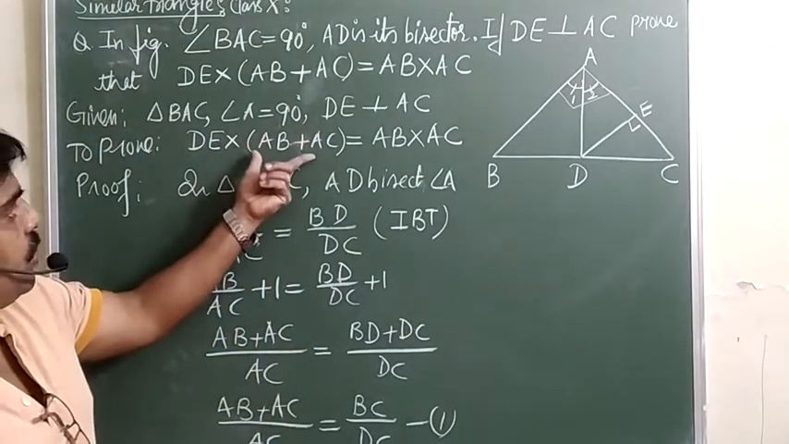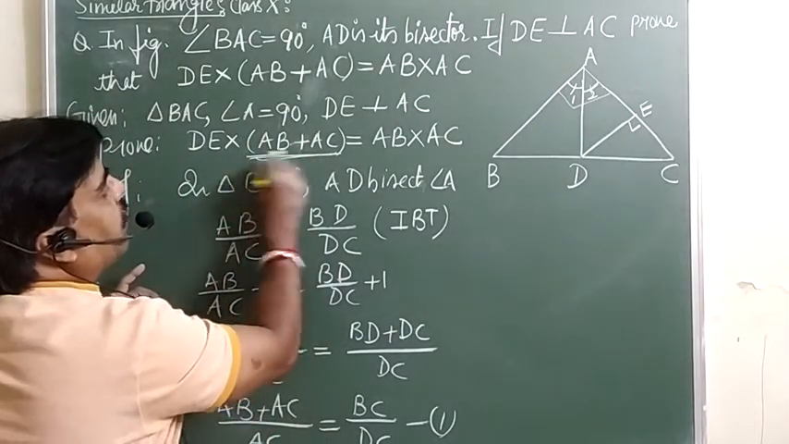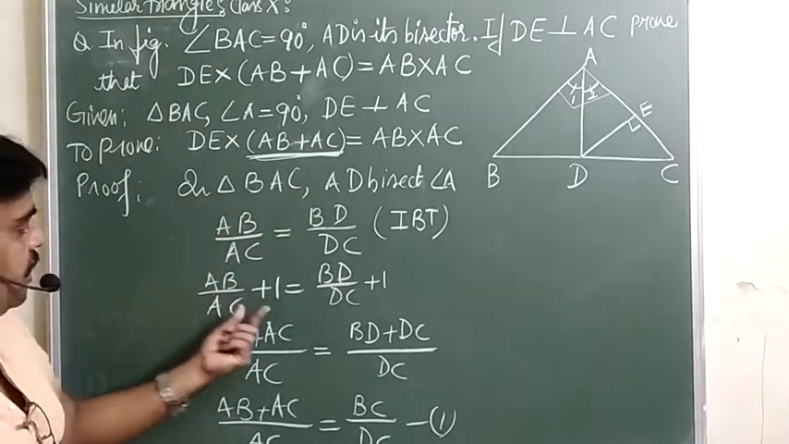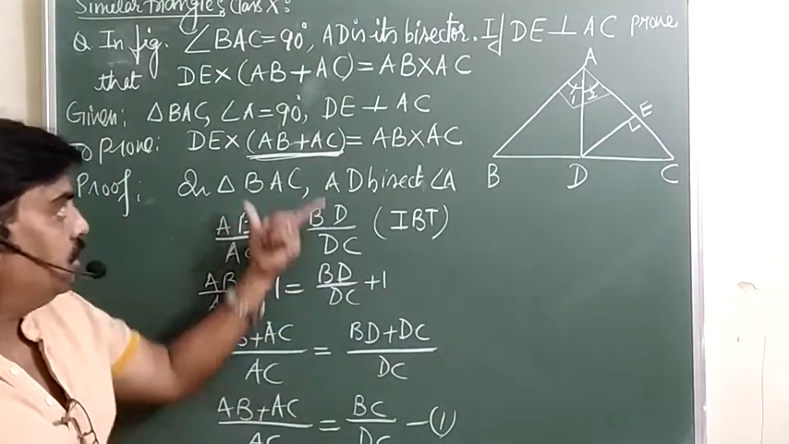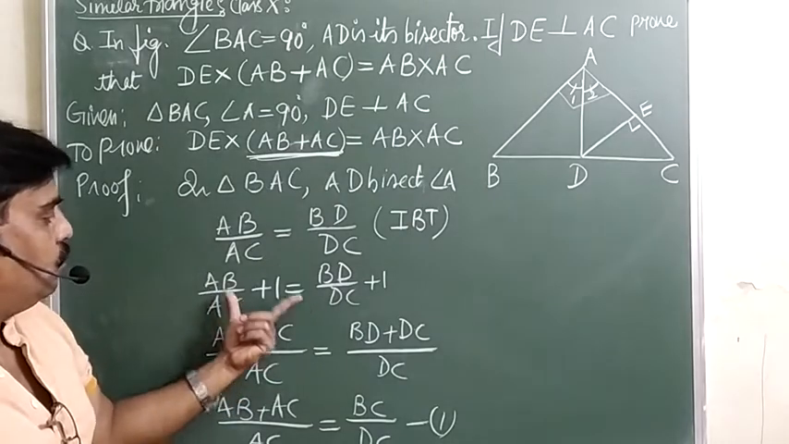See, keep your eyes here only. What exactly do we want to prove? We want AB plus AC. So that's why we are going to add 1. This side is there only. So from the two proofs we can know what we should do.